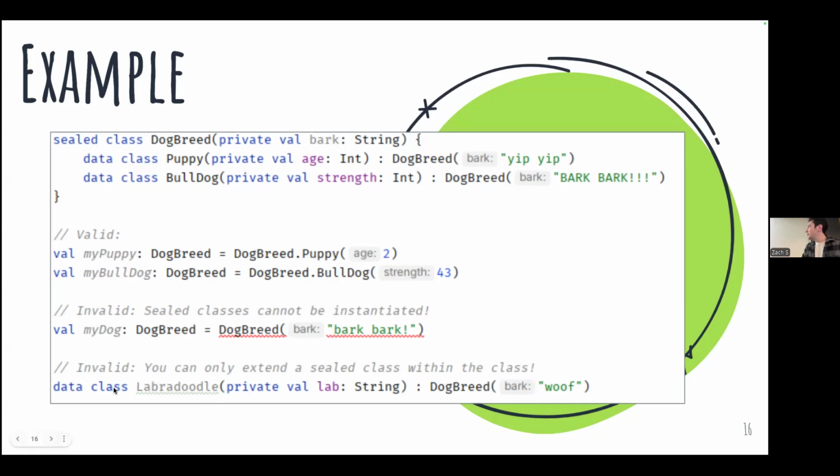And then if we try to make a new dog breed that extends the DogBreed sealed class, we're going to get an error, because we can only extend a sealed class within these curly braces, within that class. So yeah, I definitely think I went a bit faster there. If you don't have object-oriented programming experience, you probably have questions, or even if you do, you probably have questions. So yeah, ask away.